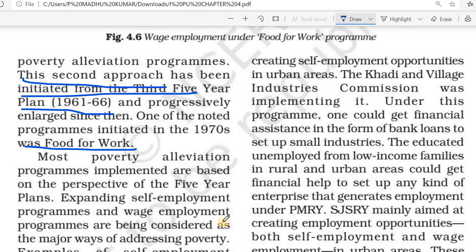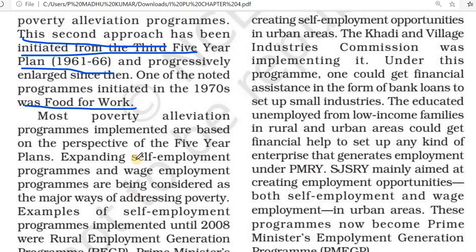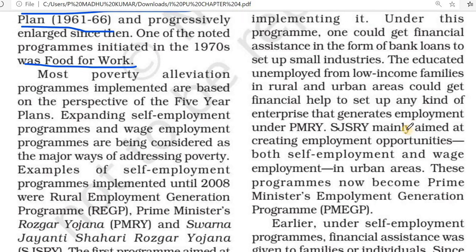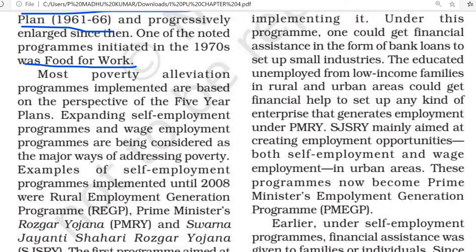Then another program implementation was providing basic minimum needs. That was another approach of the government, providing basic needs. Now we can go through which are the basic policies, or which are the basic programs implemented in the five-year plans.